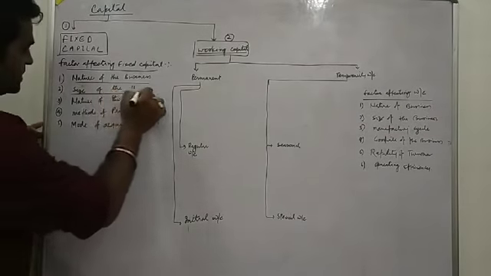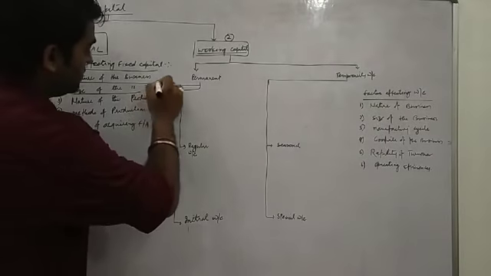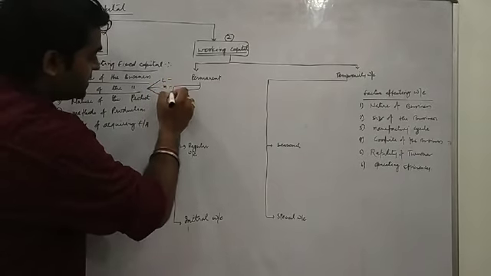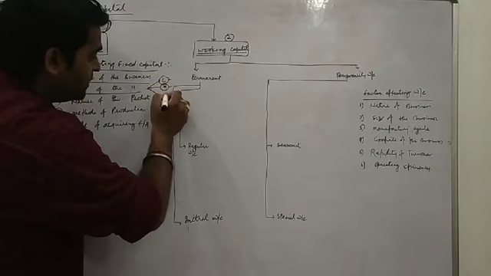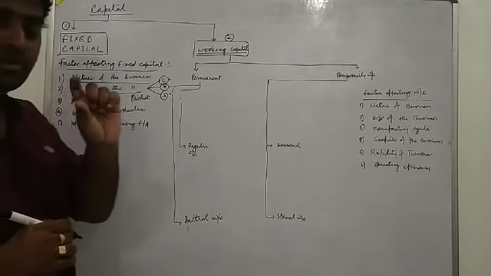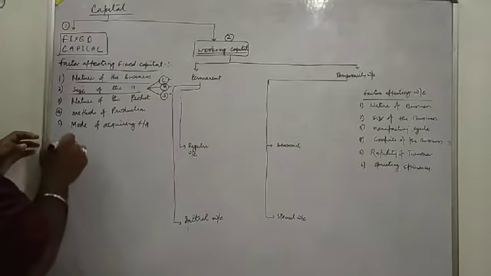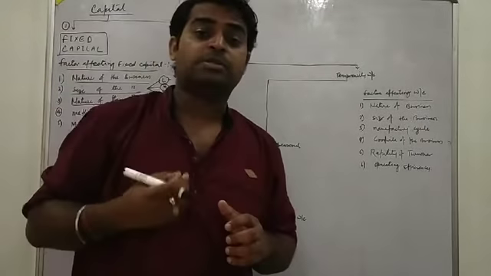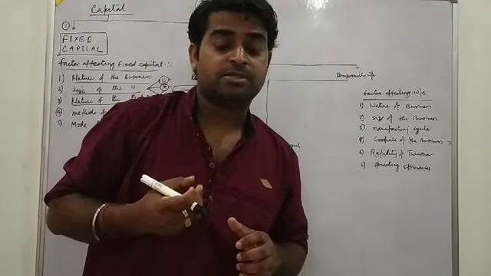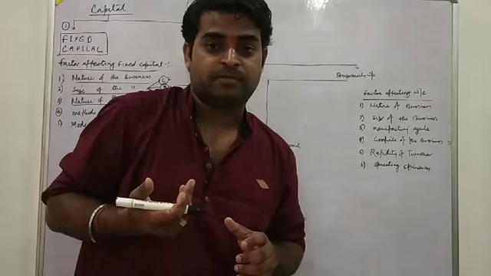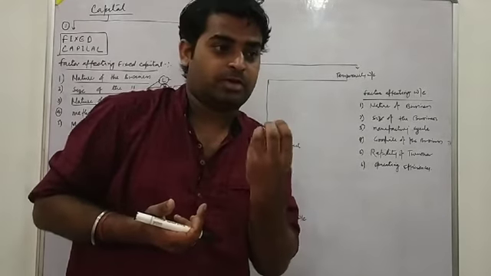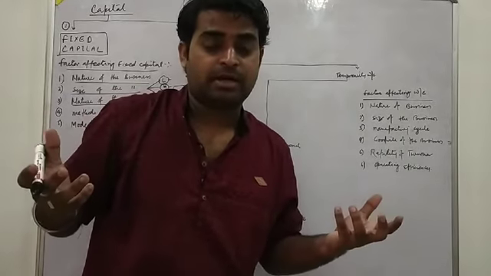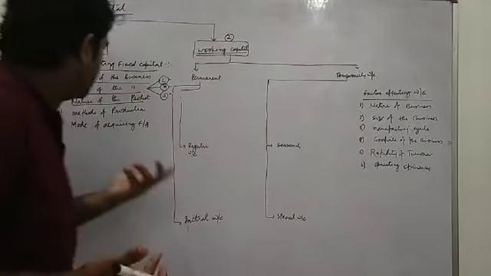Second, size of the business. At which scale is the business being done: large, medium or small? The size of the business decides how the amount of fixed capital will be affected. Third, nature of the product. Nature of the product means what type of product we are using in the business. If it is costly, then we have to invest costly fixed capital in the business concern.